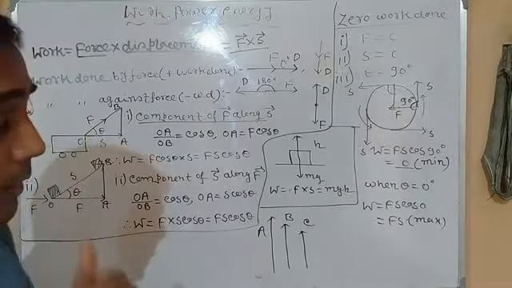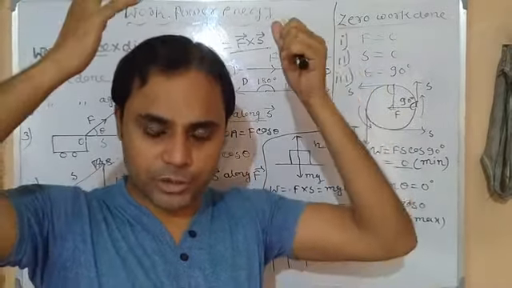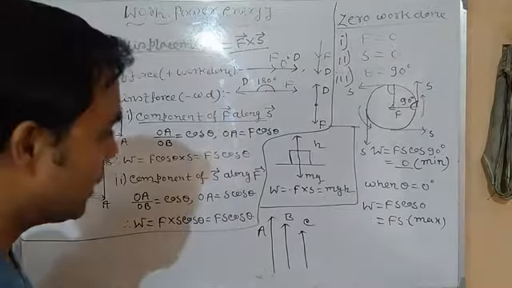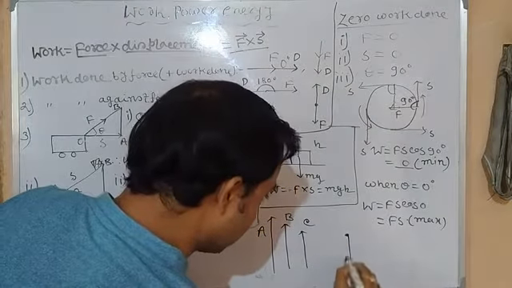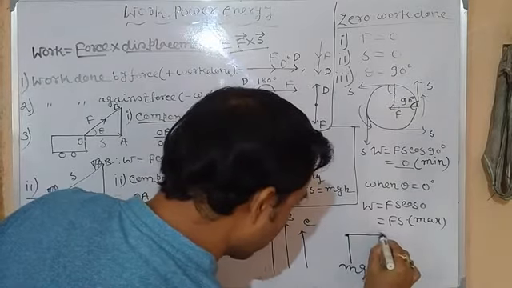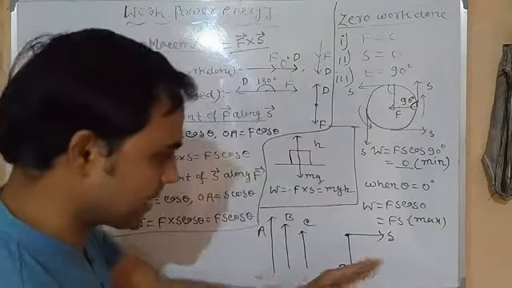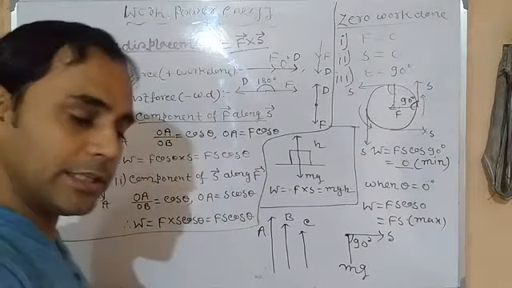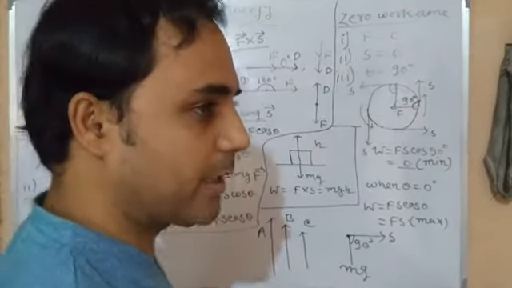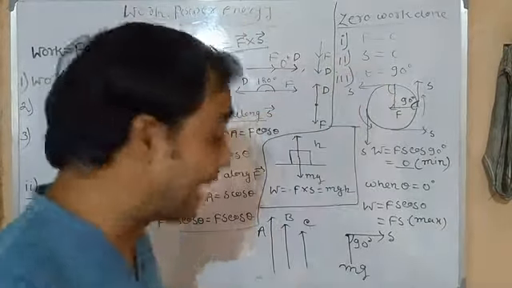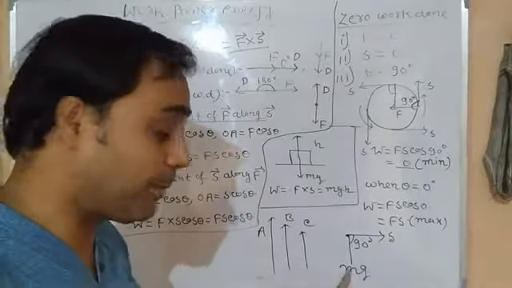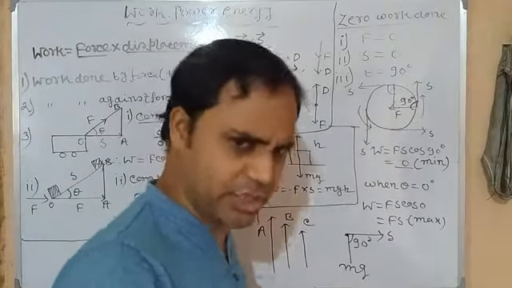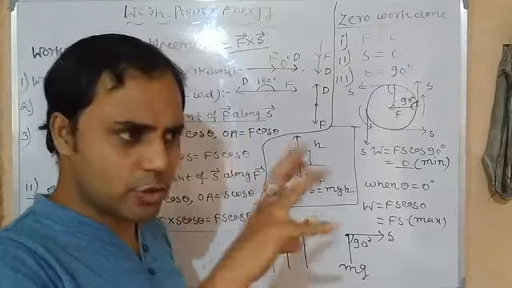Whereas we can say zero work done if a coolie is carrying a luggage on his head and he walks in the horizontal direction. What will happen in that case? Its weight acts in the downward direction, and he walks in the forward direction, that is displacement, isn't it? So what is the angle in between them? 90 degree. So again cos 90 is equal to 0. When a coolie walks on a horizontal surface with a load on his head, the work done against gravity is 0, but there is always work done against friction, because each and every time he has to do some work against friction. Frictional force is opposing each and every moment.